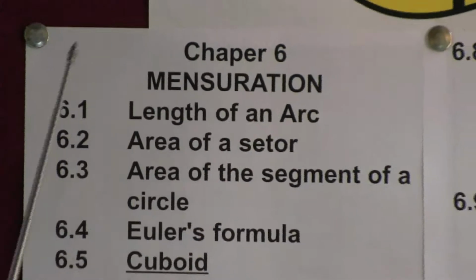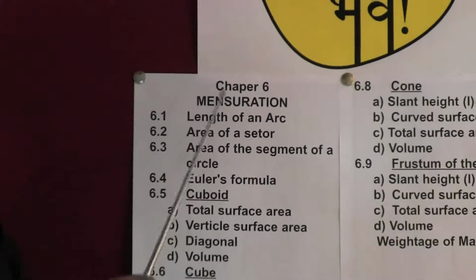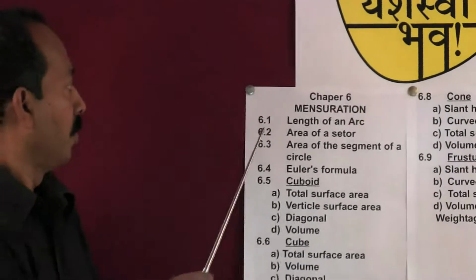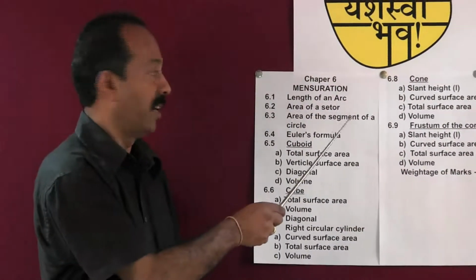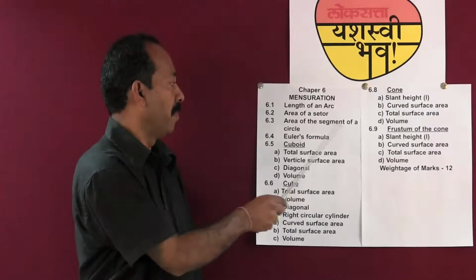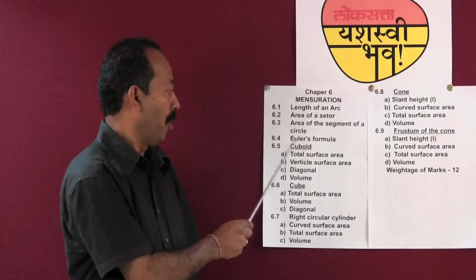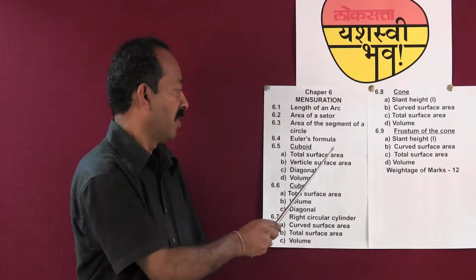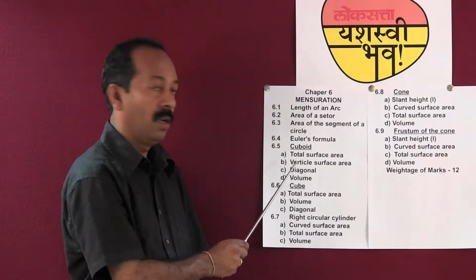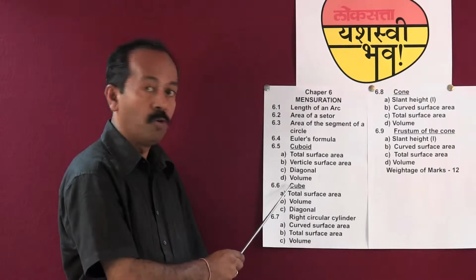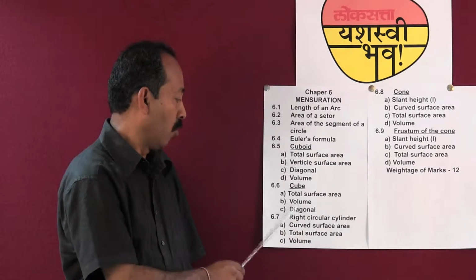Chapter 6, the name of the chapter is mensuration. The important contents from this chapter are as follows. Length of an arc. Area of a sector. Area of the segment of a circle. Euler's formula. Cuboid: total surface area, vertical surface area, diagonal, and volume. Cube: total surface area, volume, diagonal.